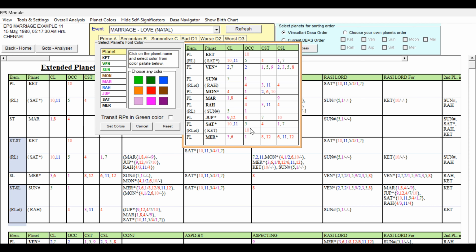And Saturn, seventh sublord is good. 10th lord, 11th lord occupying the fifth house, fourth star lord, 1 and 7 cuspal sublord. That is good only because of the 10th lord also, and the fourth star lord is not bad. We could give Saturn blue because it has some weakness, but being the sublord of the seventh house, I think we can give Saturn light green. Though it is 10th lord and fourth star lord, it is not weak. 11th lord occupying the fifth house, 1 and 7 cuspal sublord, Saturn can be given light green.